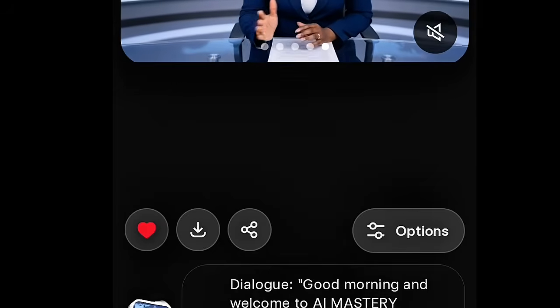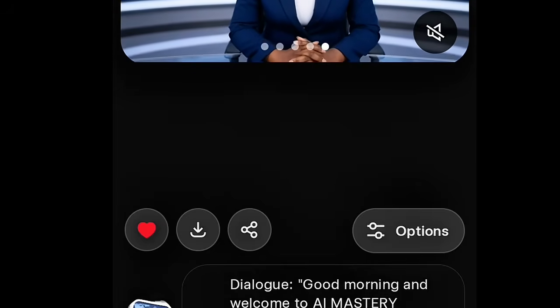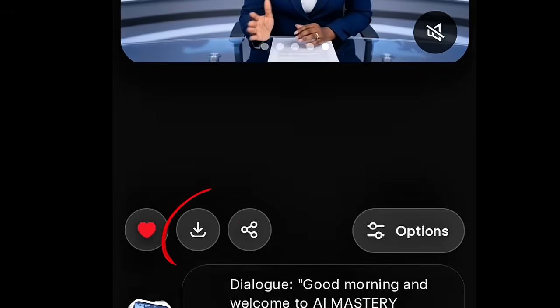And that we are going to achieve using CapCut, which is our step 4 that we are going to do now. So let's head over to CapCut, which is our last. Over here now, for us to save all these images, all this video that we have generated, we need to click on this download button.